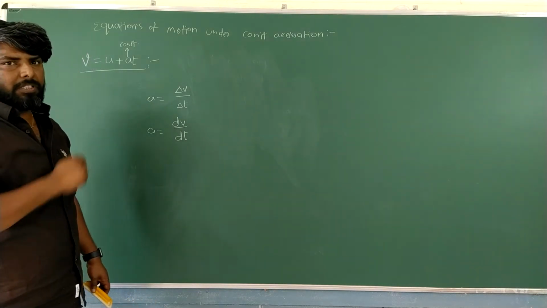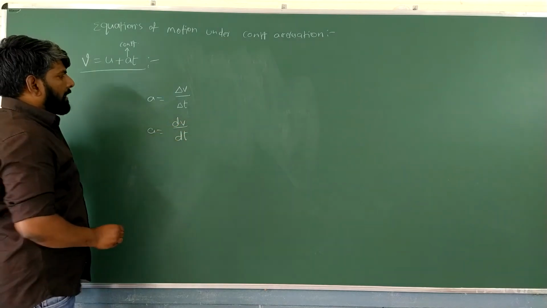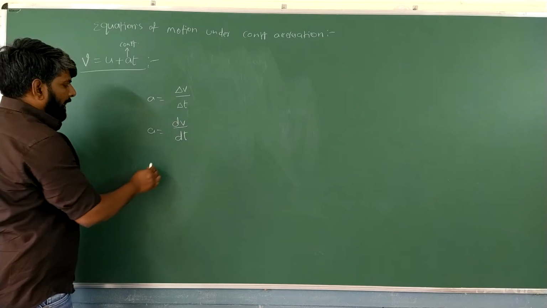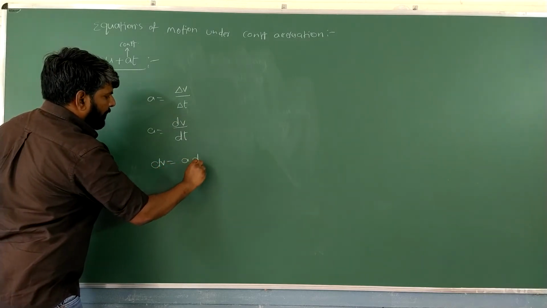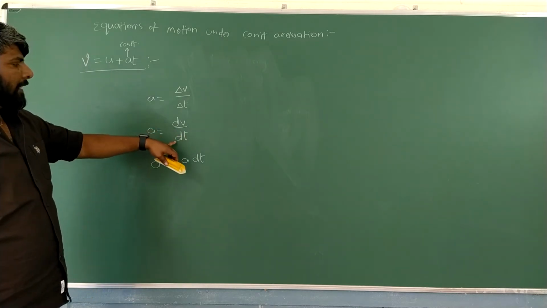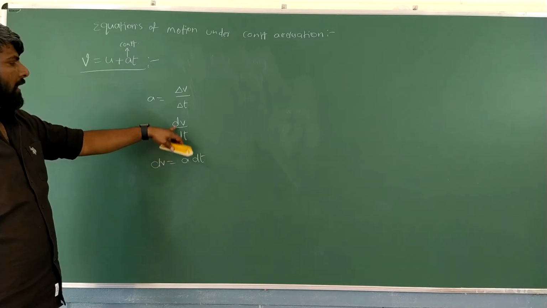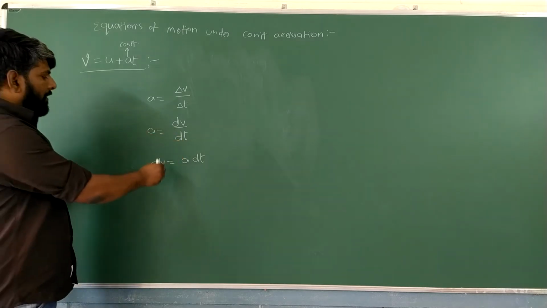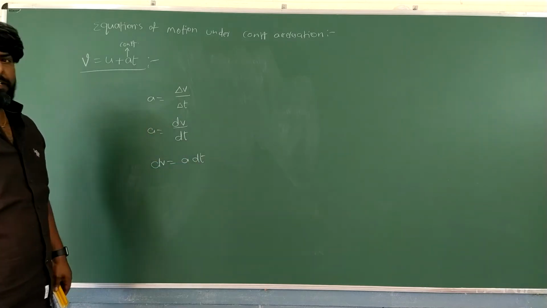By using integration method we are going to do dV by dt. See here students, the same equation I can write as dV is equal to A into dt. Is it okay? The same equation I am writing as dV is equal to A into dt.